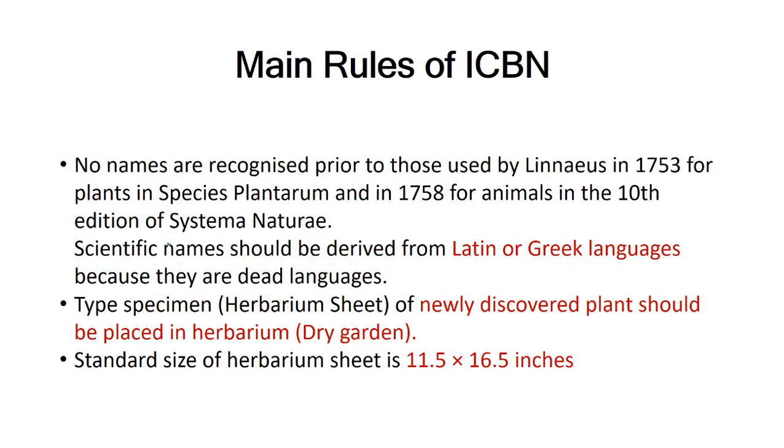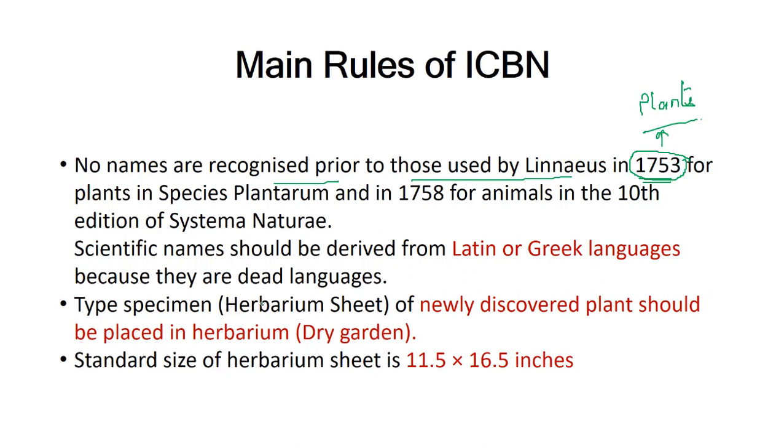Now, no names are recognized prior to those used by Linnaeus in 1753. I told you that Linnaeus gave the scientific names to all the plants, and the book was released in 1753. Okay, so whatever scientific names were given before 1753 to the plants, they are not recognized.